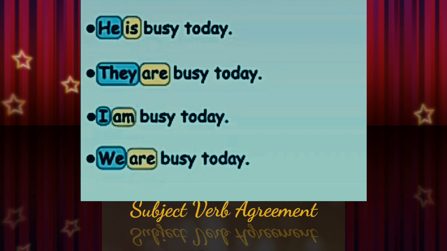So, what can we understand from these sentences? It's clear that if the subject is singular, it should be followed by a singular verb. He is singular, so is is used. They is plural, and that's why are is used in that sentence. I is an exceptional case. Along with I, always in present tense, we have to use the helping verb am. But for past tense, we can use I was. And see the last sentence, we is plural, and that's why it is followed by a plural verb are.